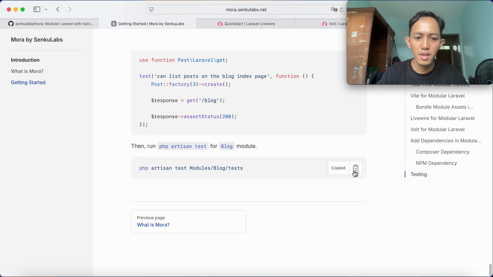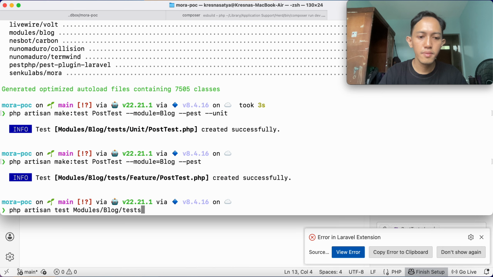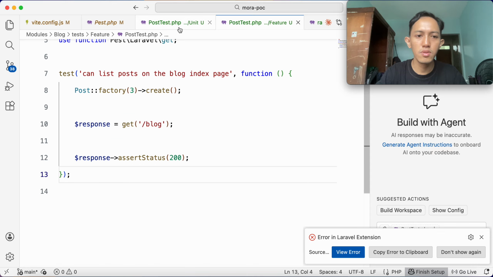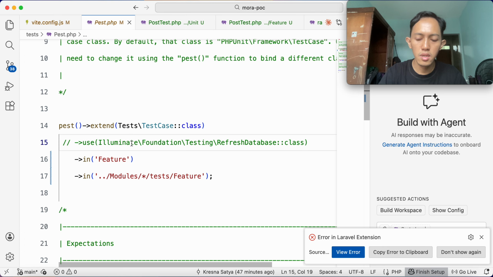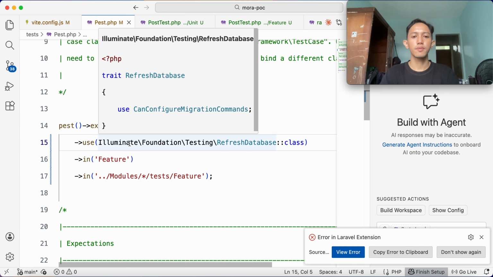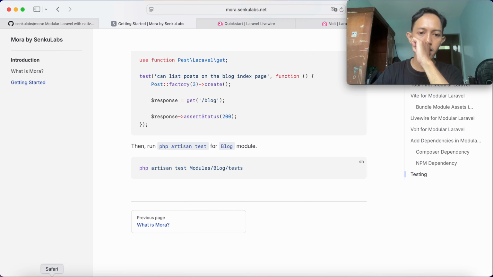And then we just run php artisan test module block test. Okay, hop. Okay, we get post list, cannot list post. Okay, if I remember correctly, it should be use this one. Yeah, it works. Alright, I think that's the video today, demoing you about Mora modular Laravel with native artisan convention.